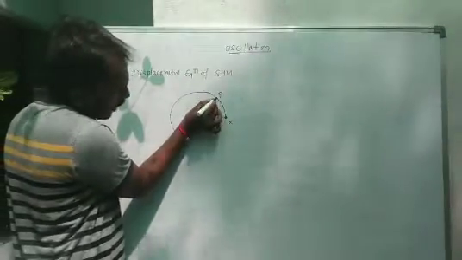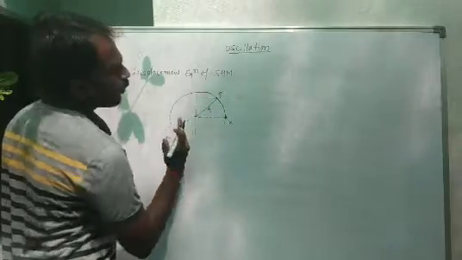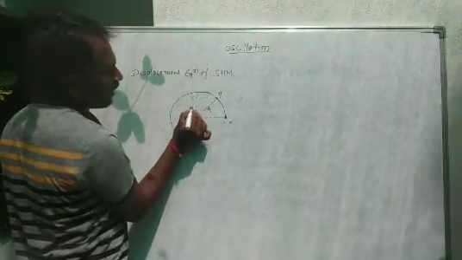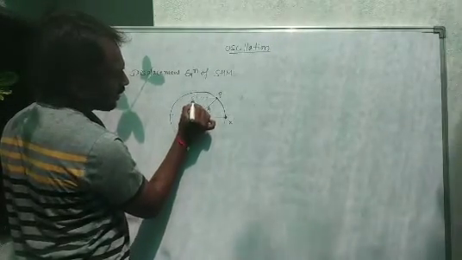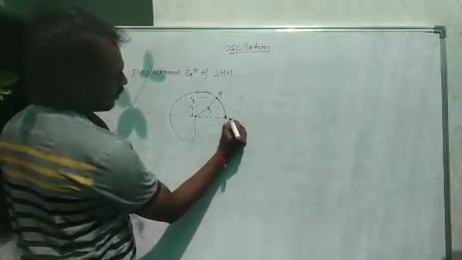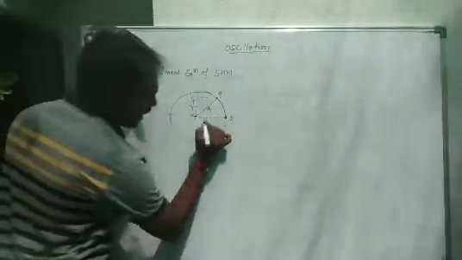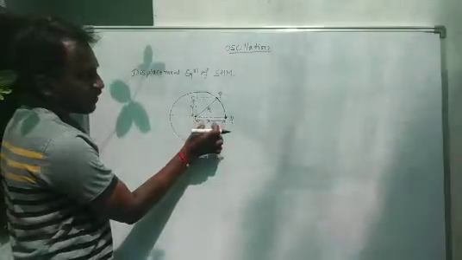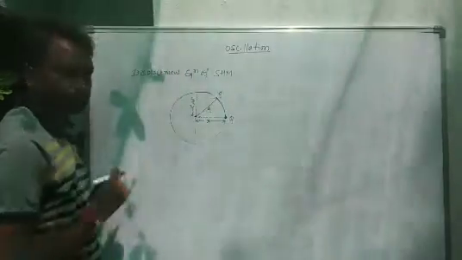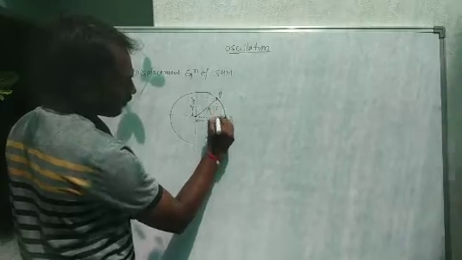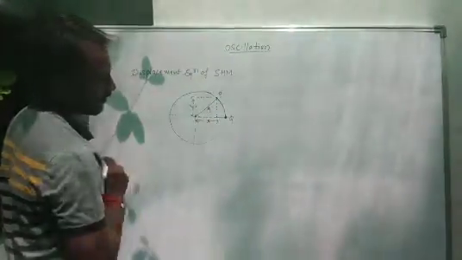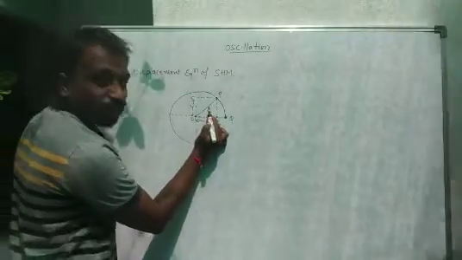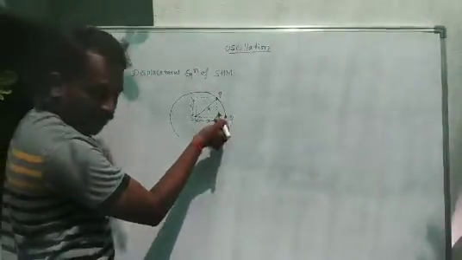And this object is traveling along the positive y-axis. Suppose this point is C, and this distance we consider as C. This one is Q. Along the x-axis, this distance we consider as X, and this one is Y. O to Q is A because of the amplitude, and O to P is also the amplitude.